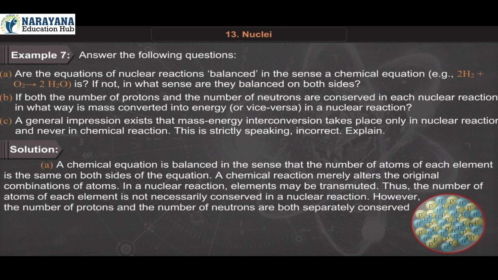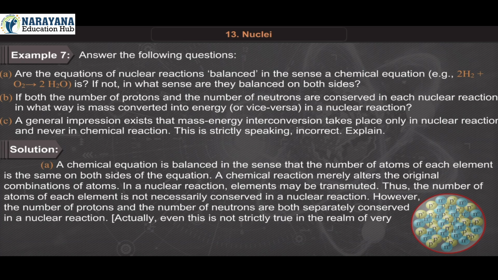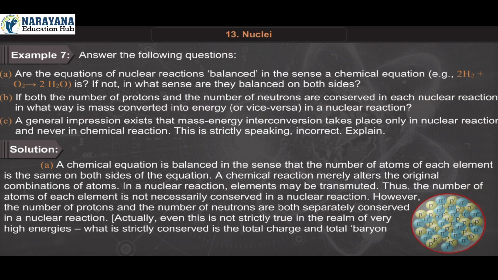However, the number of protons and the number of neutrons are both separately conserved in a nuclear reaction. Actually, even this is not strictly true.